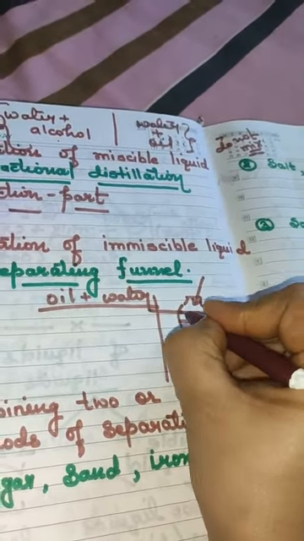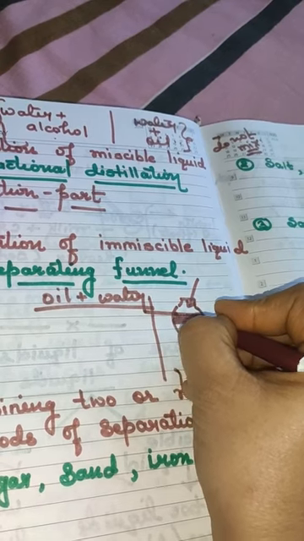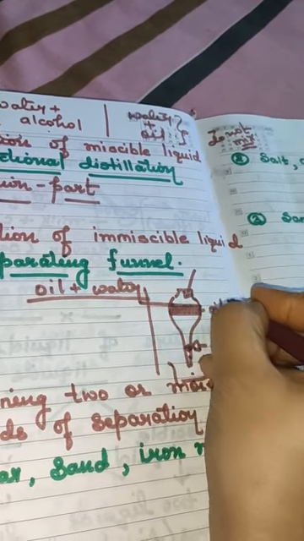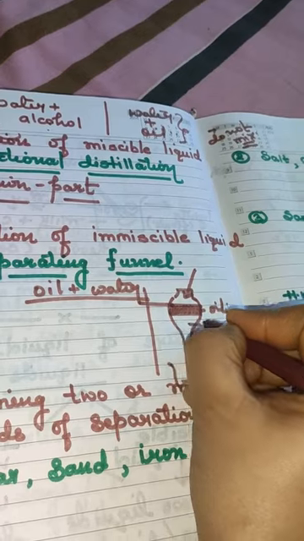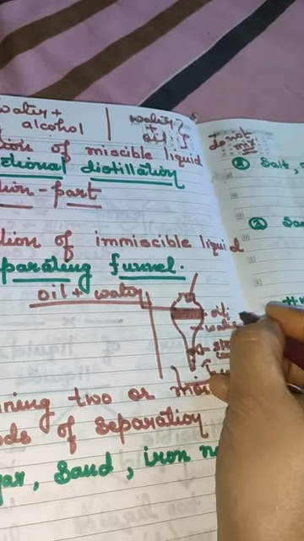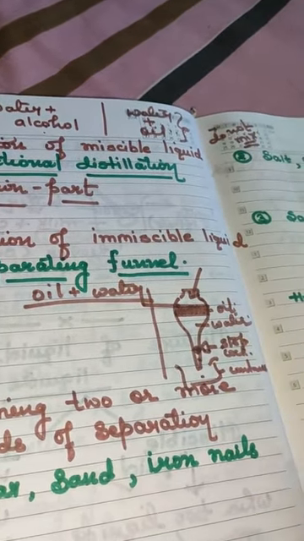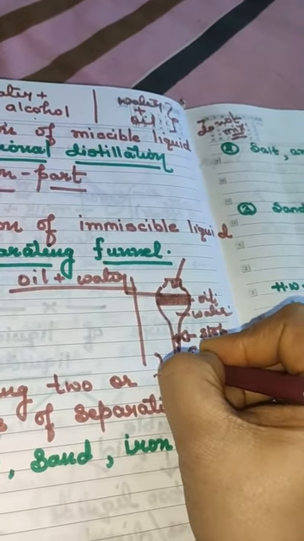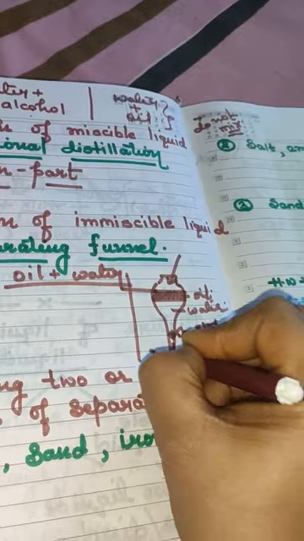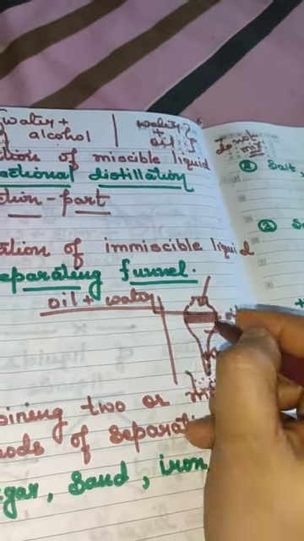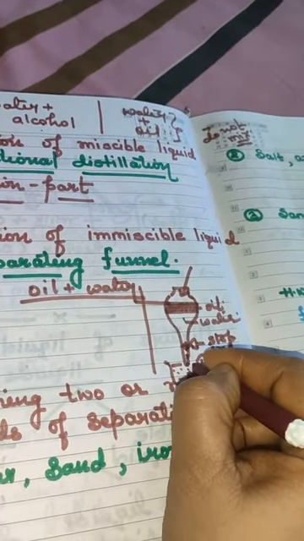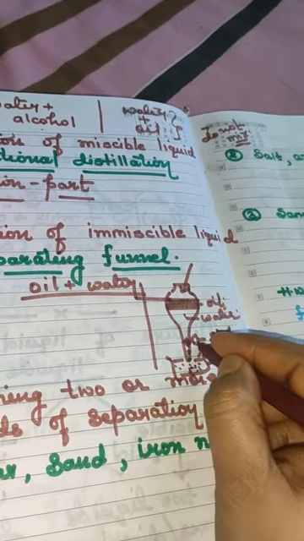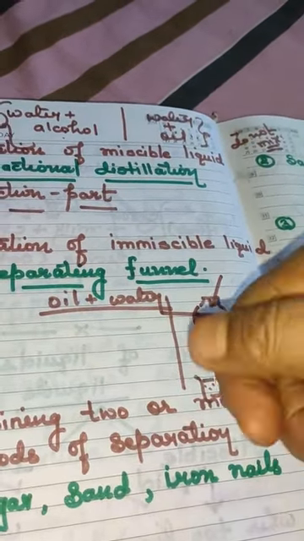This is the oil layer, because mustard oil floats on the water, and this is the water layer. Now slowly we will open the stopcock. The water will flow down from the stopcock and be collected in the container. When all the water has been collected, we will close the stopcock once again.